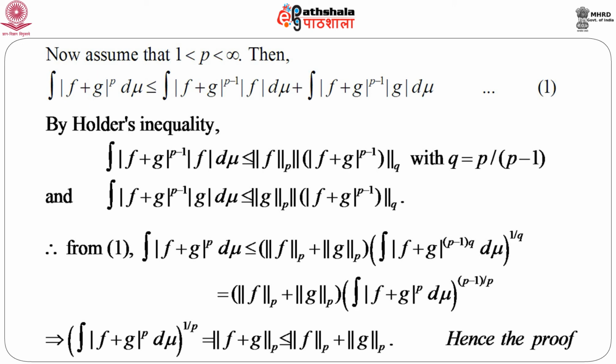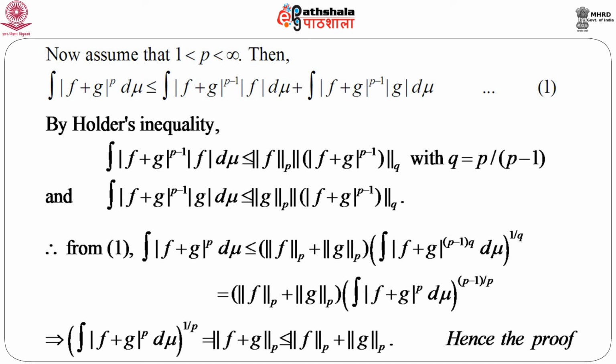This gives us norm of f of order p plus norm of g of order p, into integration of modulus of f plus g whole to the power p minus 1 into q into d mu whole to the power 1 by q, which when simplified gives us integration of modulus of f plus g to the power p d mu whole to the power p minus 1 by p, because we can put q equals p by p minus 1.